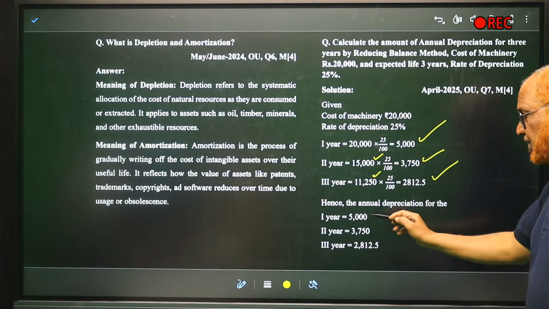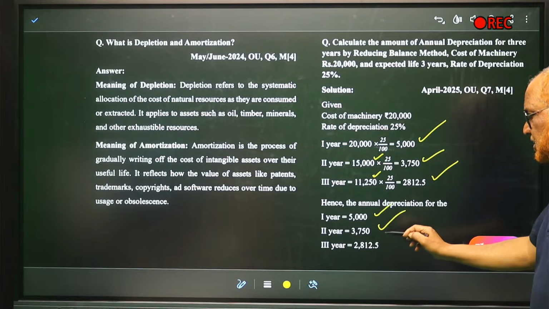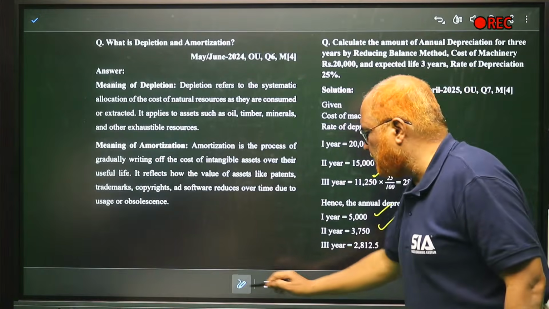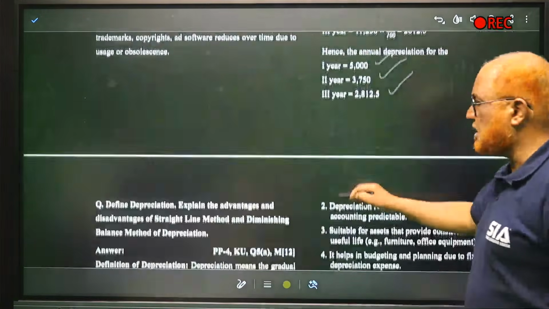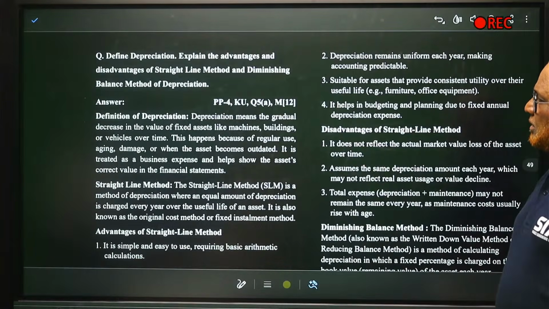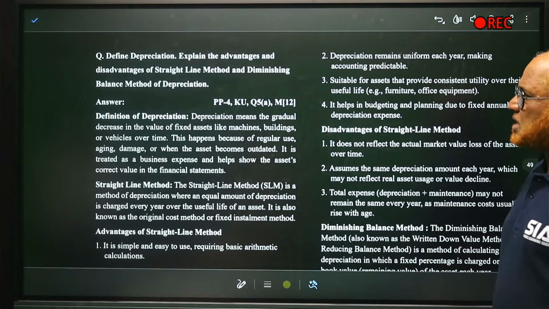The annual depreciation is first year 5,000, second year 3,750, third year 2,812.5. For 4 marks, this is the simple problem which had been asked last year. Same type of problems may be asked. Now, this is in Kakatiya University, it was asked for 12 marks.